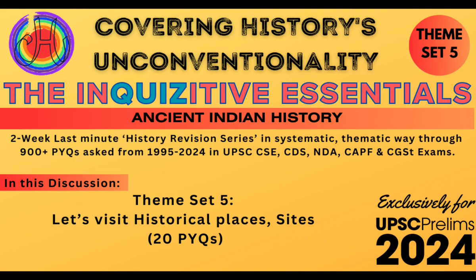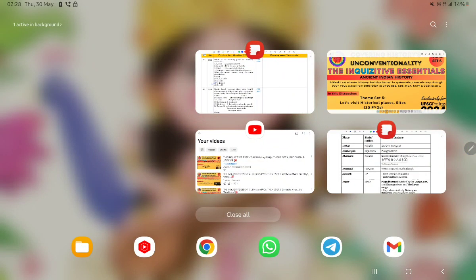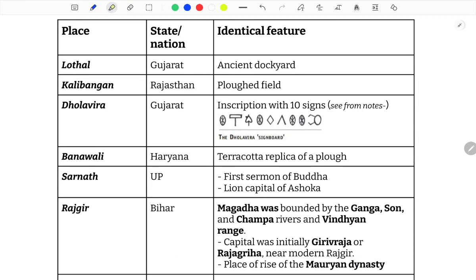Out of 20 previous year questions that we will discuss here, around 12 to 14 questions are based only on these three perspectives: the Harappan sites, archaeological sites and the trading ports. So here is another clean and clear table, without any clutter, and we will cover all the questions in one go very quickly.